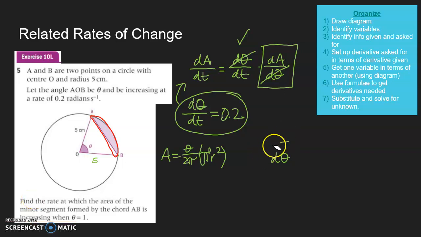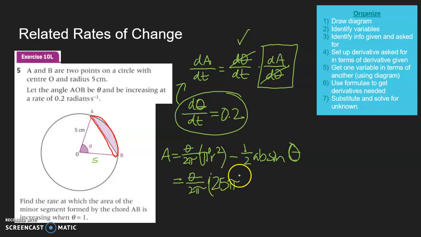And you know what, let me just erase this. So we're going to take this area formula and subtract 1/2 ab sine, in this case it's not C, it's sine theta. Okay, we know that our radius is 5. So let's finish filling this in. Our area is going to be theta over 2π times 25π, minus 1/2 times a and b are both 5, right? So times 25 times the sine of theta.